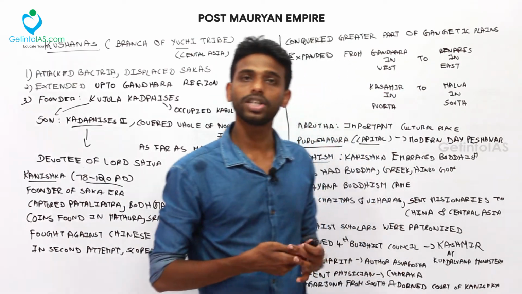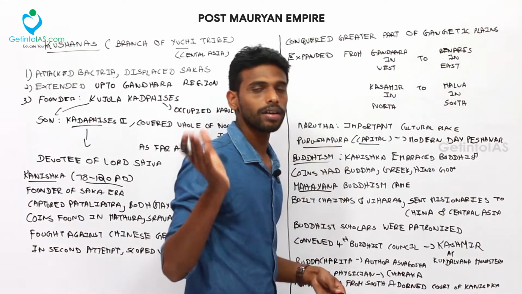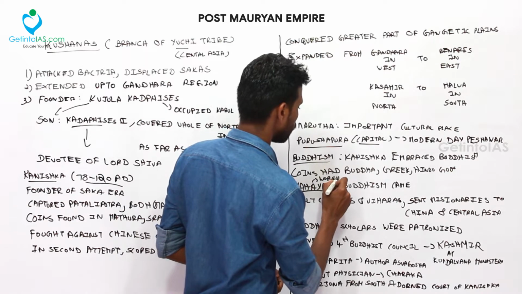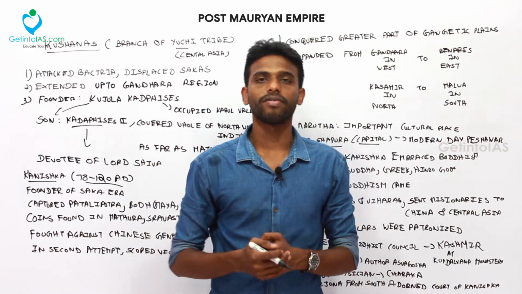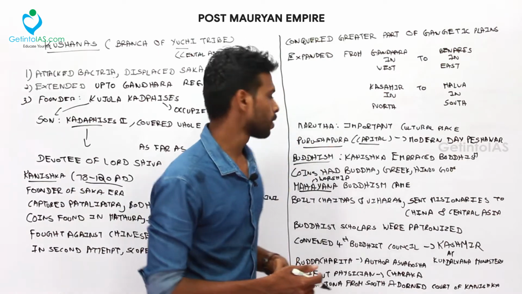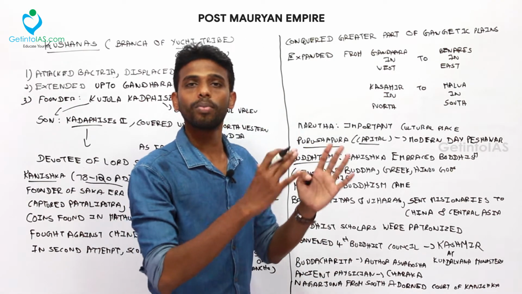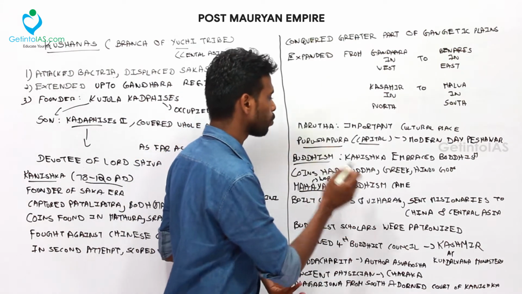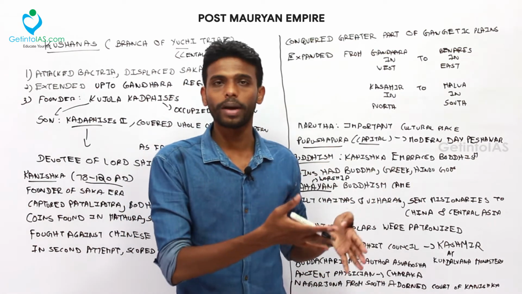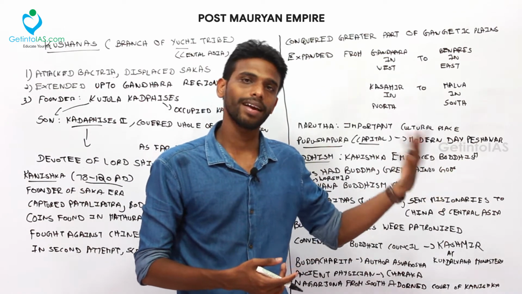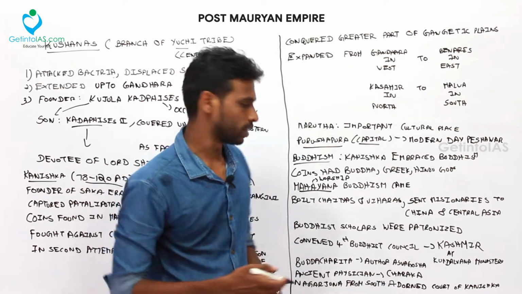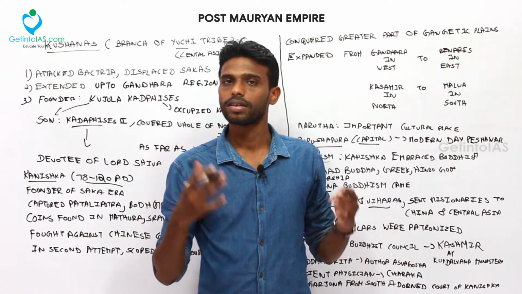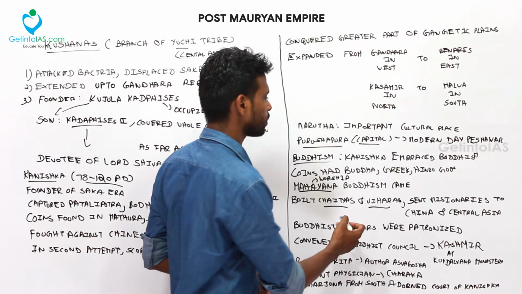Mahayana Buddhism means they worshipped Buddha as God, as I said during the divisions of Buddhist sects. They made flower garlands and rituals for Buddha, and they made statues, giving human appearance to Buddha. These practices were followed by Mahayana Buddhism, which came into action after the Mauryan period. Until then Ashoka had followed Hinayana Buddhism, and then came Mahayana Buddhism. They also built Chaityas and Viharas. This is common: every ruler who patronized Buddhism built Chaityas and Viharas.